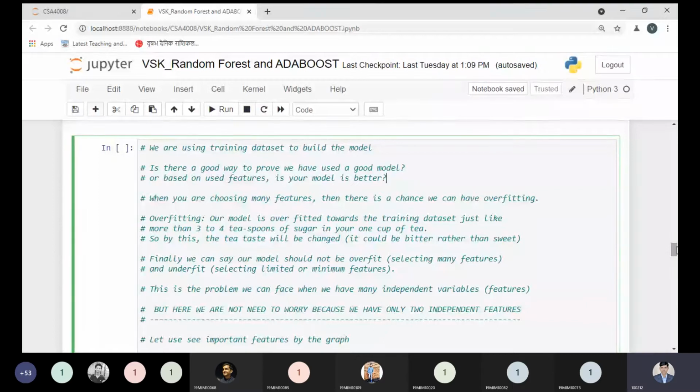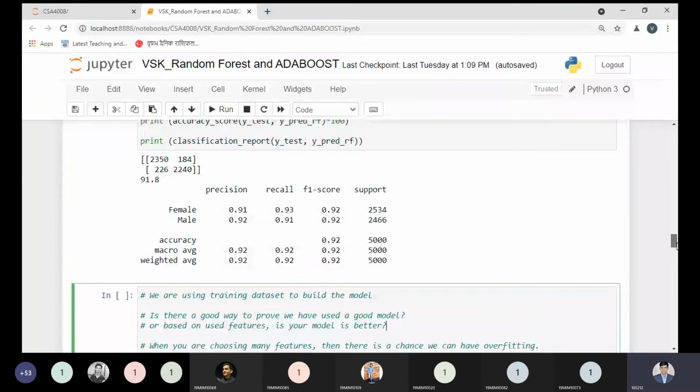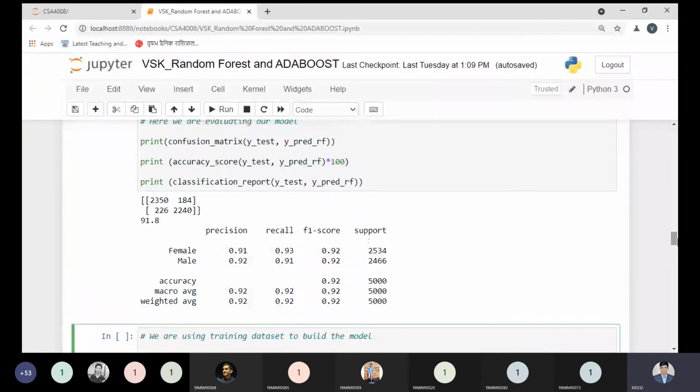Suppose we have 25 attributes, and among these 25, I select 12 important features, and based on these independent variable features I build my model. Then I found I am getting 70% accuracy. Then there is a problem. Here I am taking a simple example so you can understand. Suppose you are going to visit a shop and your friend invites you to have a cup of tea or coffee.